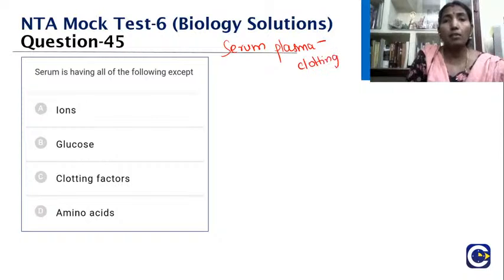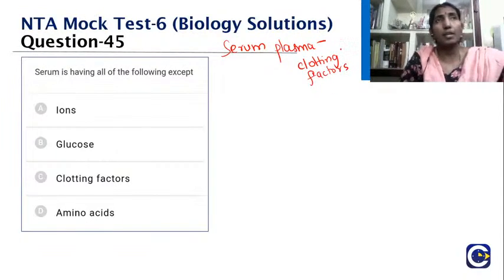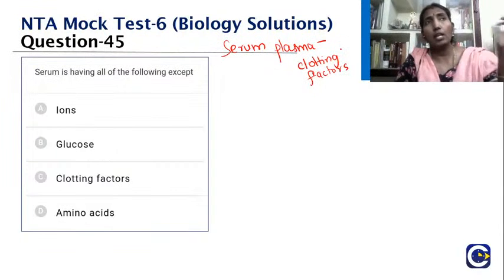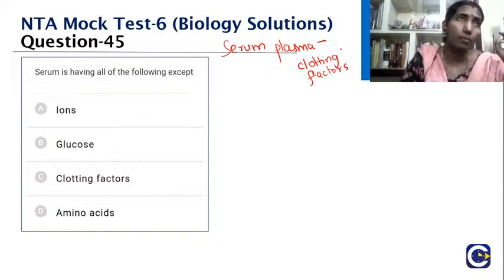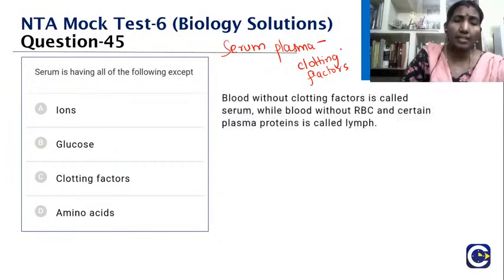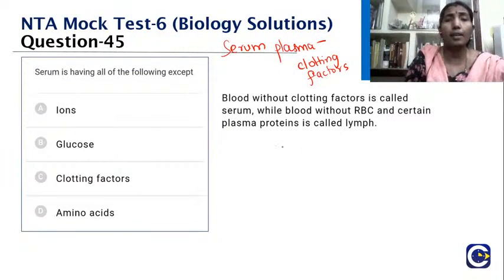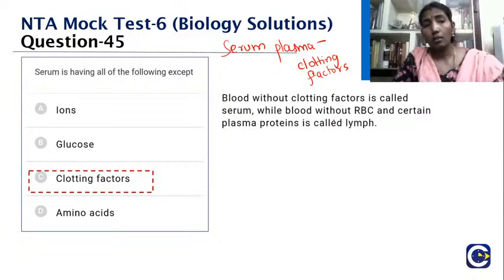You are taking blood not added with any anticoagulant and keeping it aside. After some time, when I centrifuge, I am going to collect the serum, because it is plasma minus clotting factors. So it will have all the constituents same as the plasma except the clotting factor, because that has been used and made into a clot. So blood without clotting factor is called serum, while blood without RBC and certain plasma protein is lymph. Okay, the answer is clotting factors.